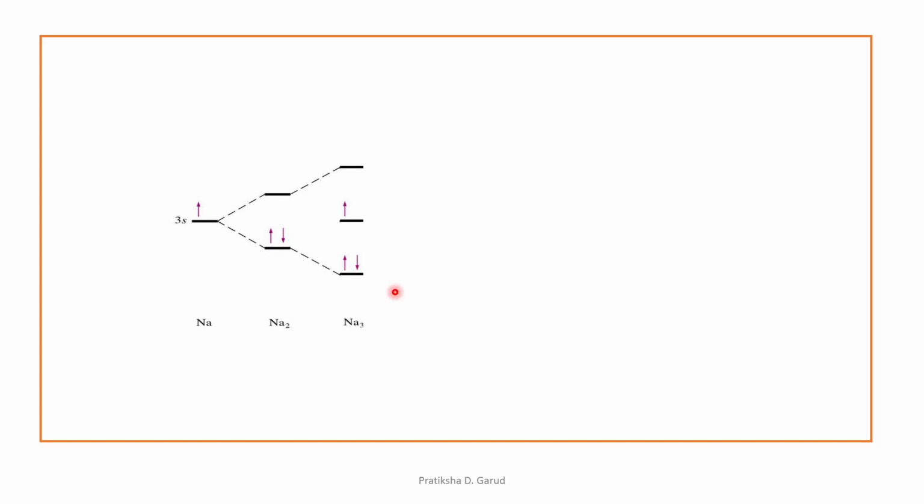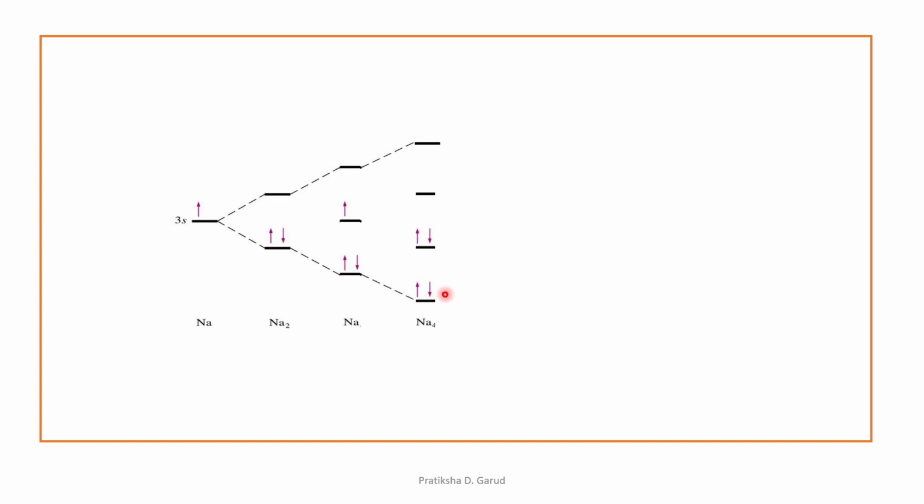But there are only three electrons from the 3s. So these three electrons occupy first of all the bonding, and one goes into the non-bonding. Then further, we have four sodium atoms. Again, four atomic orbitals give the formation of four molecular orbitals. That means there are again four electrons.